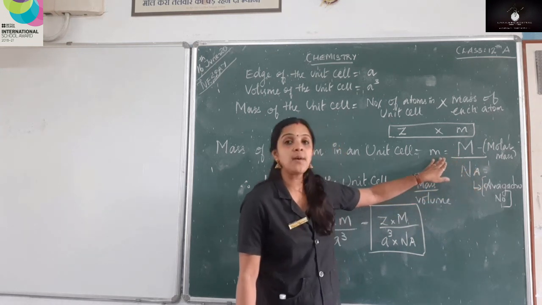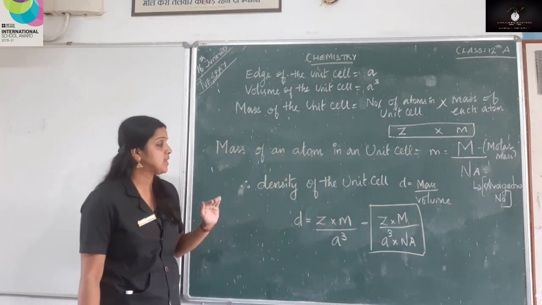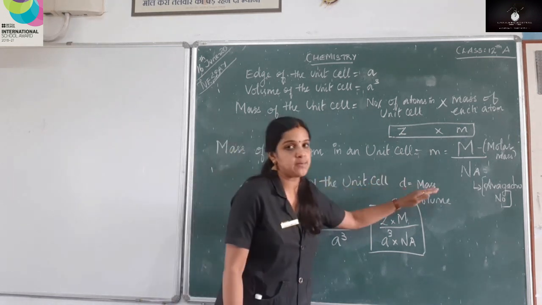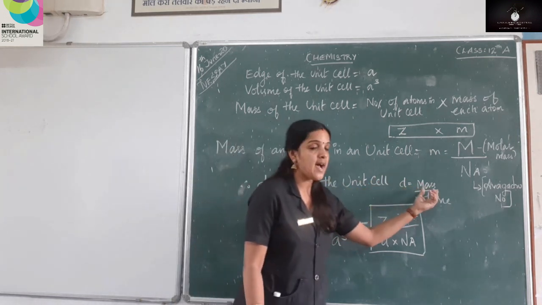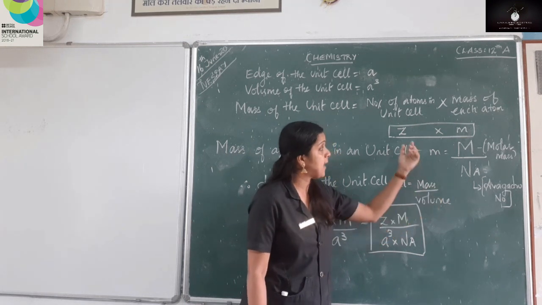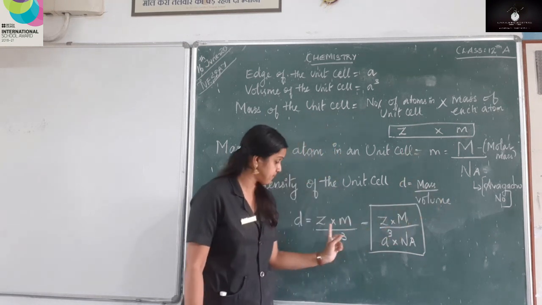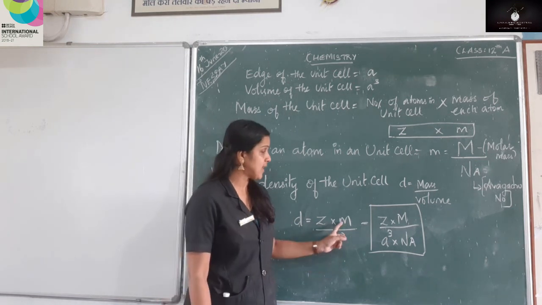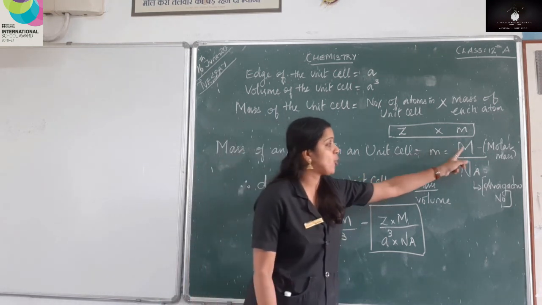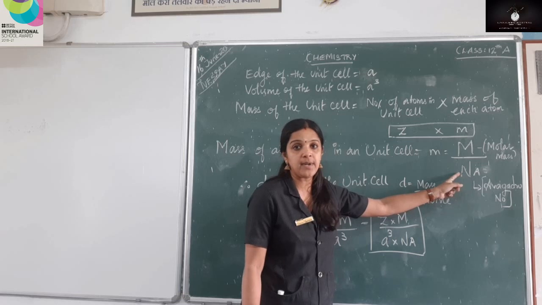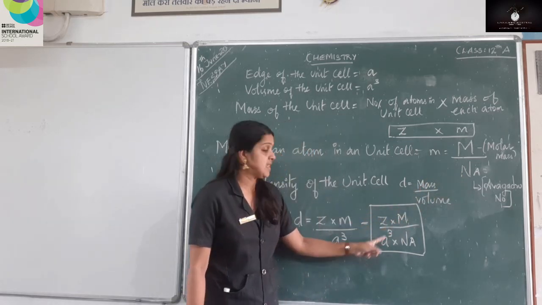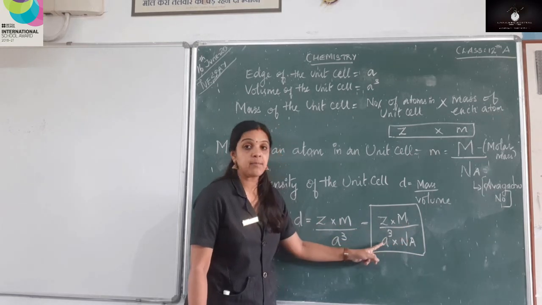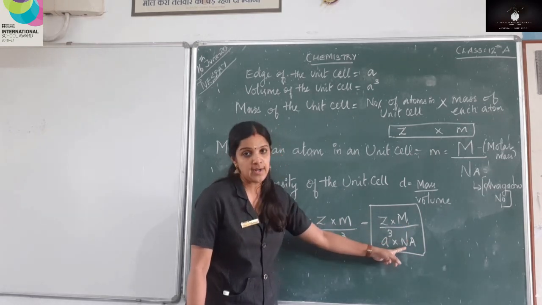So once you get the mass of an atom in a unit cell, what is density now? Density is mass by volume. So in place of the mass of the unit cell, I put Z into M, Z into M by a cube. Now what is my M? My M is molar mass by Avogadro number. So what do I get here? Z into capital M, that is molar mass, divided by a cube into Avogadro number.